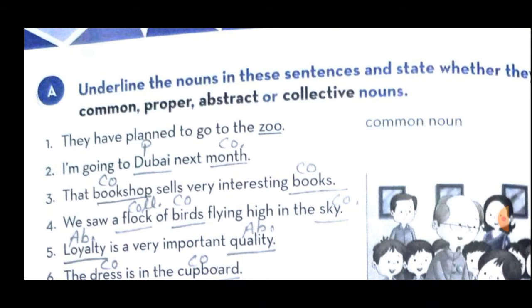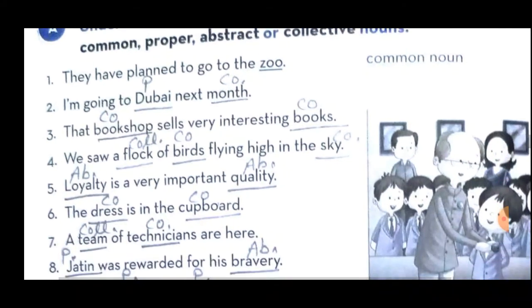So if you write the full spelling, then you can't read it properly. So in short, you can write only P, P for proper noun. You have to remember that properly, right? So you have to underline the word Dubai and write P for proper noun. And which is the other word? Month. So you have to underline the word month also, and near month you have to write common noun. But in short you can write CO for common noun, like I have written. You can also write it in your textbook.